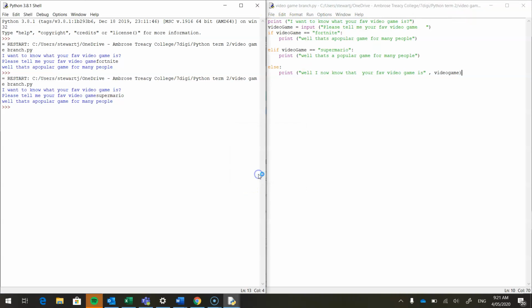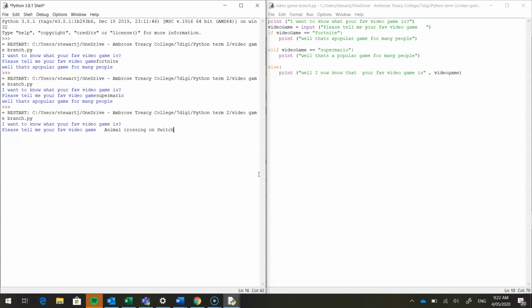So we're not going to type in Fortnite or Super Mario. I'm just going to type in something else. So Brayden, what's one of your favorite video games? Oh, Animal Crossing, the new one. So we can say Animal Crossing on Switch. My son Brayden's got that, and I'm going to press enter. Oh, it didn't work. It didn't like that one.